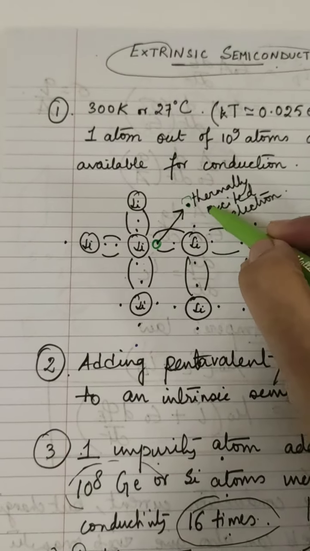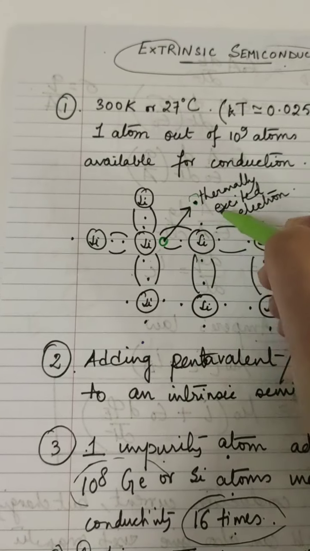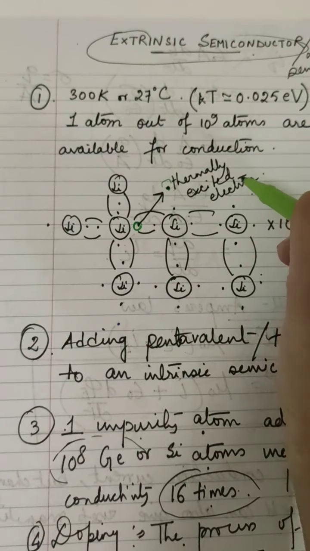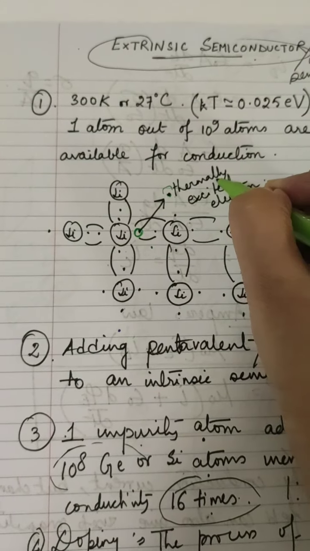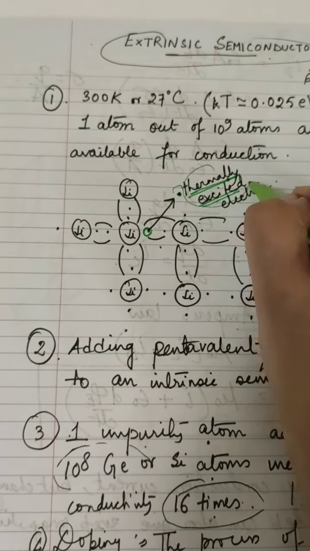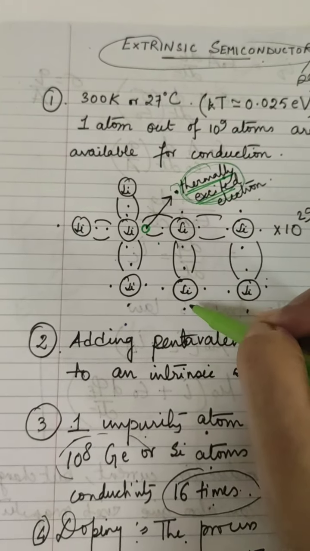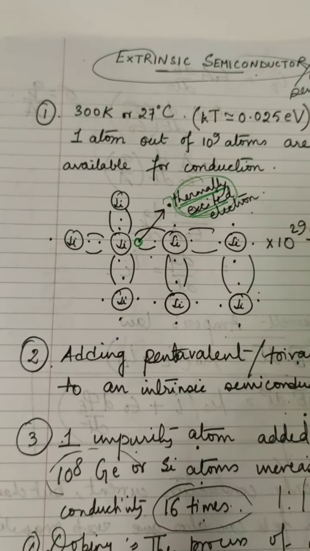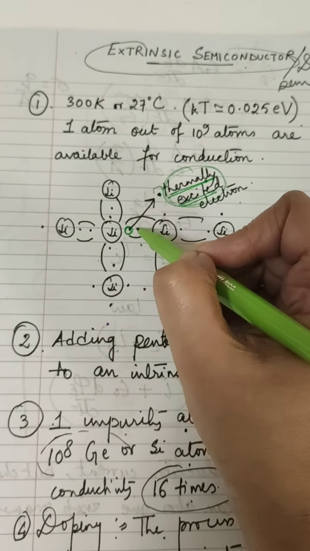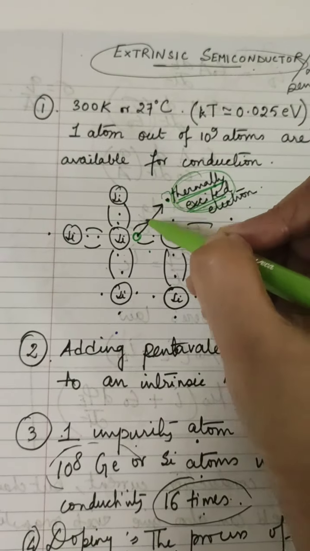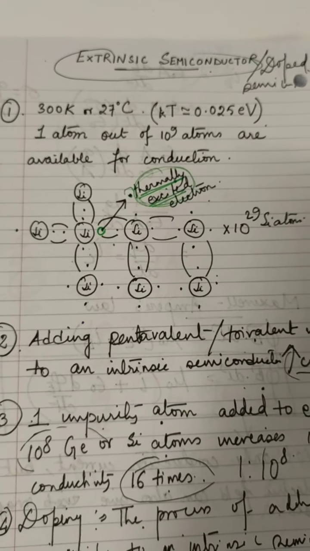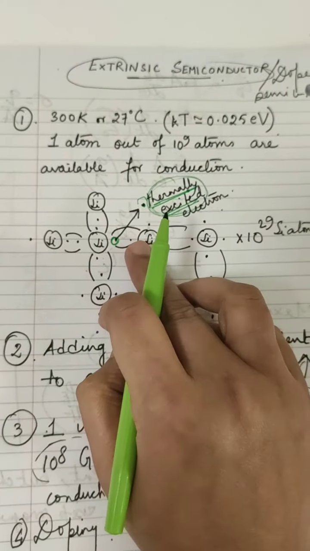So the electron-hole pairs will be the same when the electron is generated intrinsically, in an intrinsic semiconductor at room temperature. By the break of a covalent bond, a thermally excited electron is created, meaning by heat at room temperature, thus creating a hole. So the number of thermally excited electrons created will be equal to the number of holes generated, by break of covalent bond.